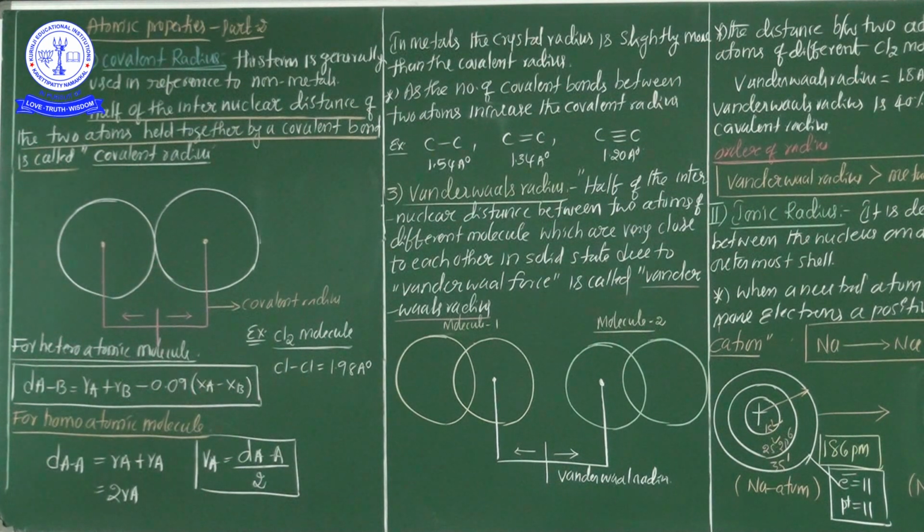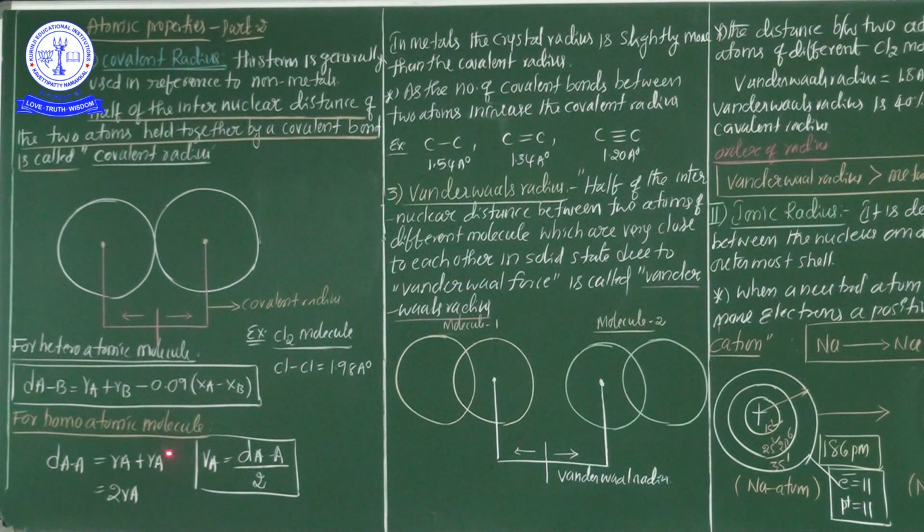This is the most important formula, my dear students. For a heteroatomic molecule, D stands for distance. The distance between atom A and atom B is equal to RA, the radius of A atom, plus RB, the radius of B atom, minus 0.09, a constant value, times XA minus XB. Here XA is the electronegativity value of A and XB is the electronegativity value of B.